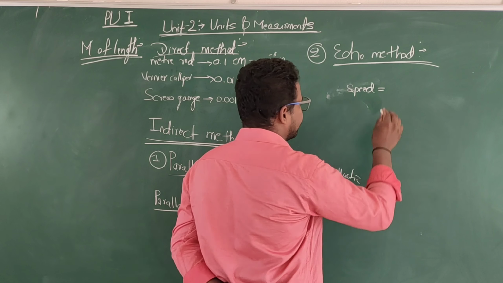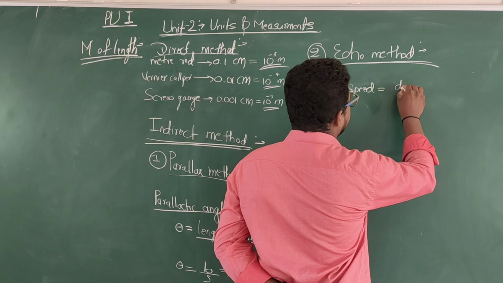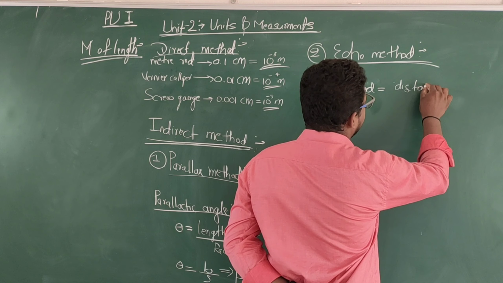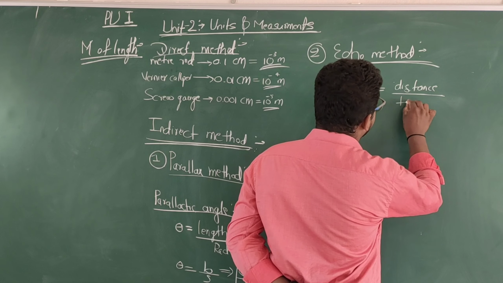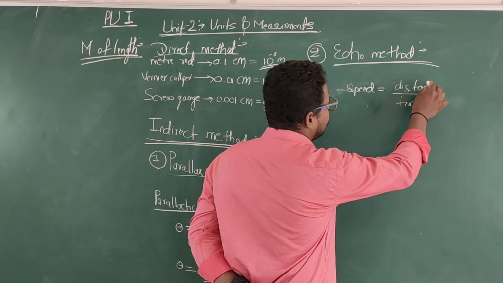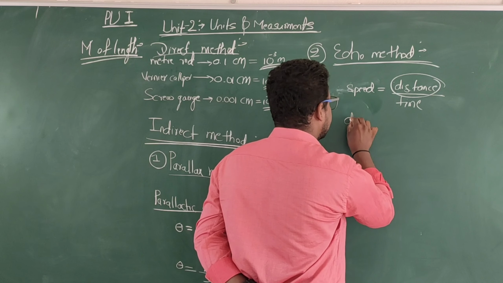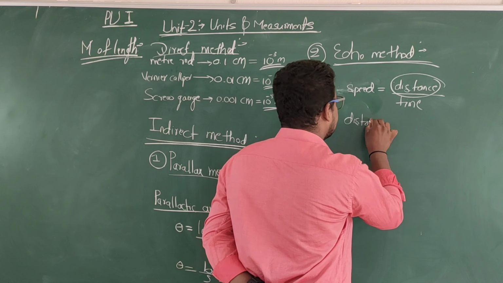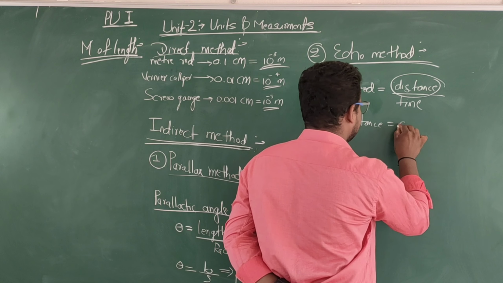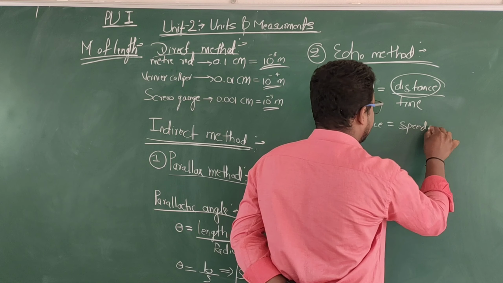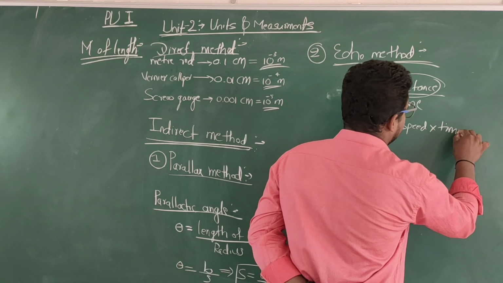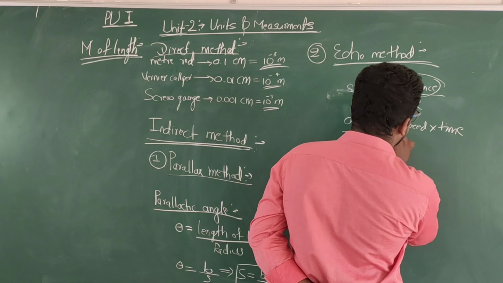Speed is equal to distance by time. We want to find the distance, so we are measuring the length. So distance is equal to speed into time.